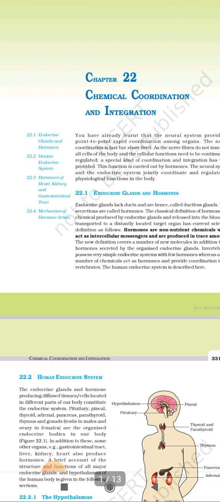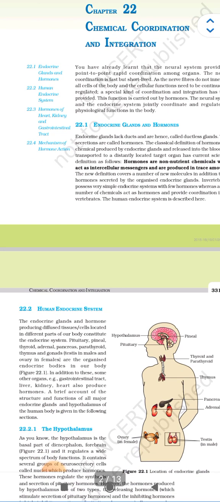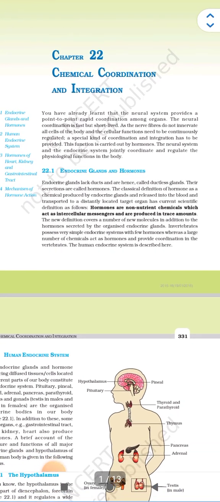Invertebrates possess very simple endocrine systems with few hormones, whereas a large number of chemicals act as hormones and provide coordination in vertebrates. The human endocrine system is described here.